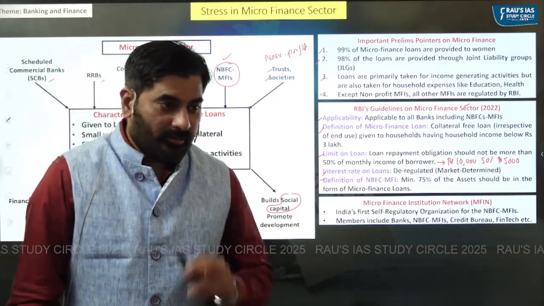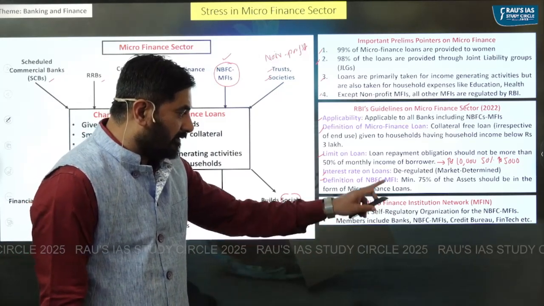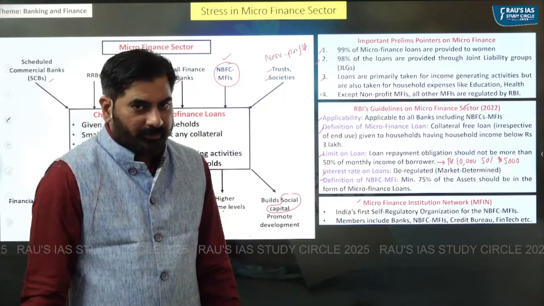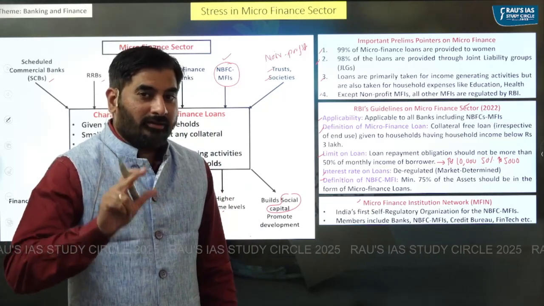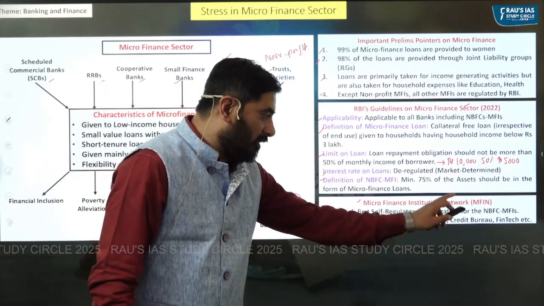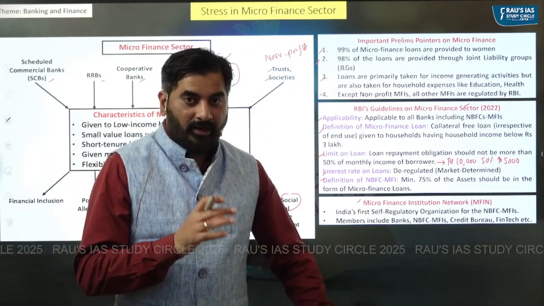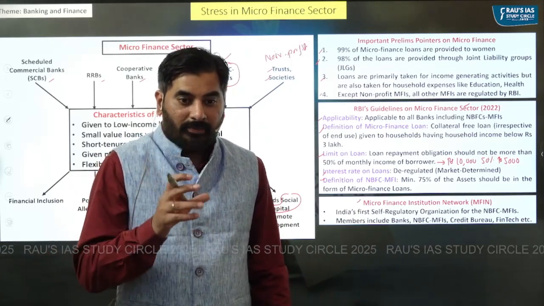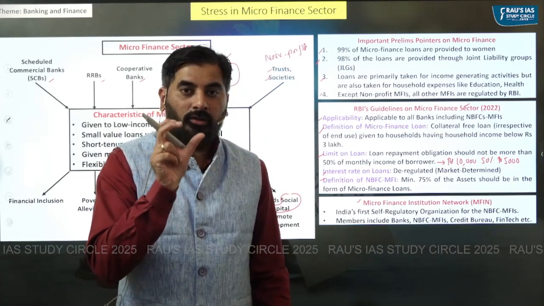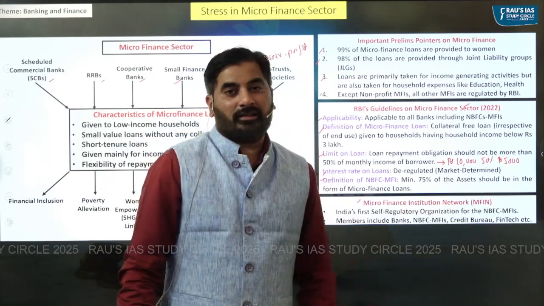Next is we have an entity called the Microfinance Institution Network. Why is it important? It is important because it is India's first self-regulatory organization. And as a self-regulatory organization, RBI has appointed this organization in order to monitor the NBFC MFIs.